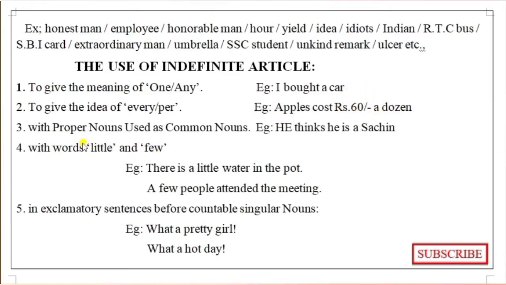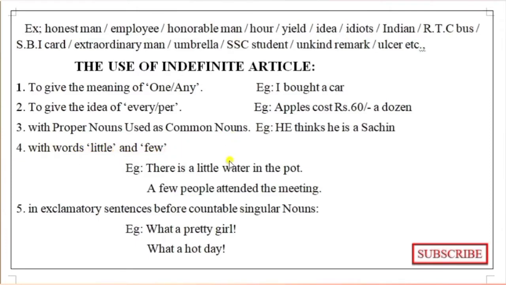And with the words little and few, these two words are also quantifying words. We use these words as adjectives also. When we use these quantifiers for telling about quantities, at that time we also use the indefinite article.